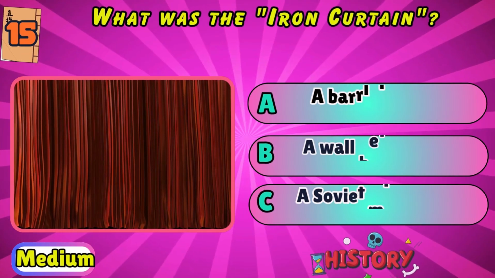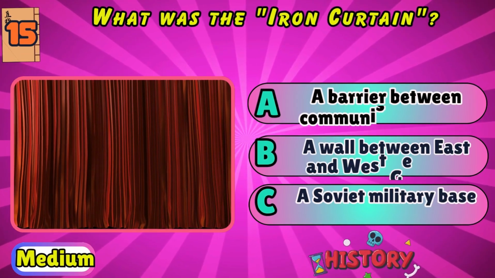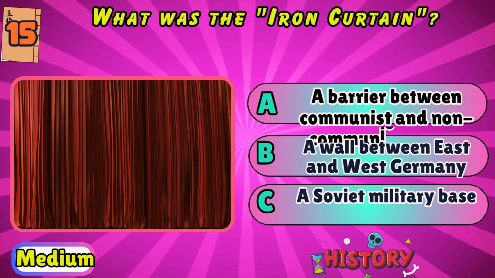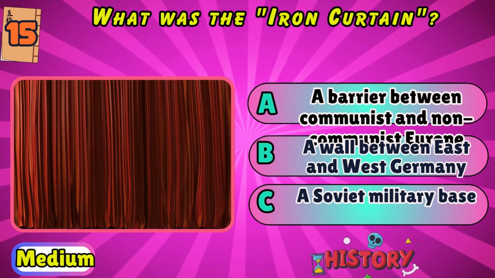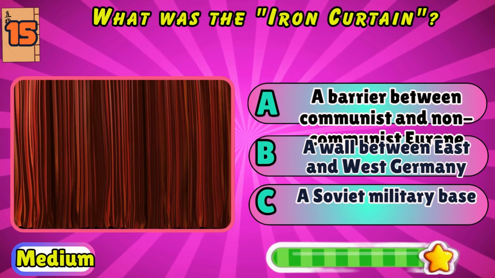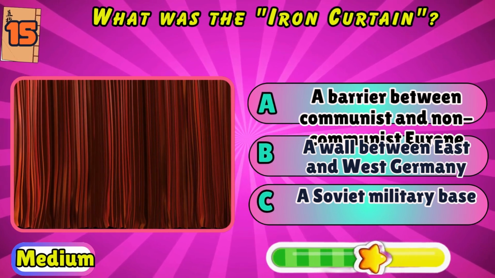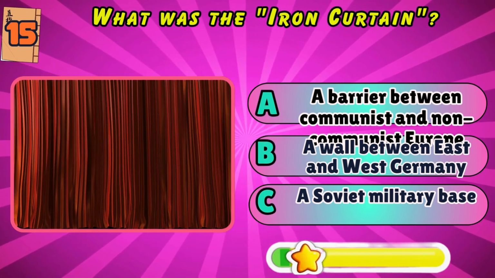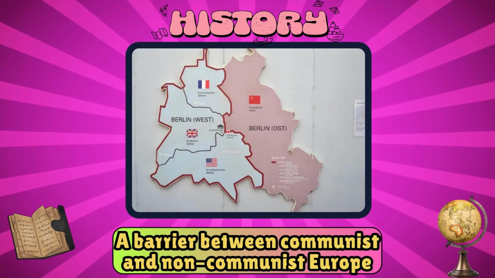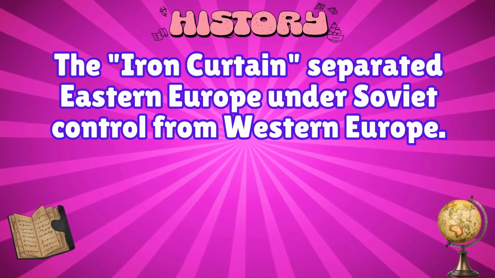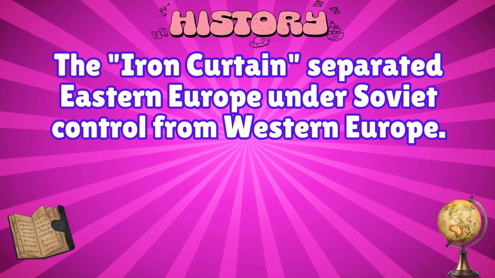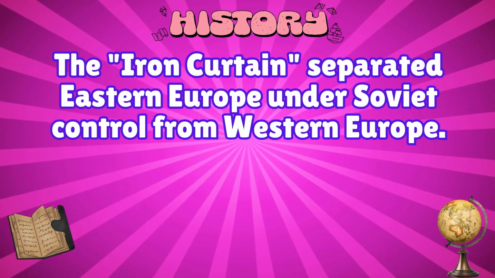What was the Iron Curtain? A barrier between communist and non-communist Europe, a wall between East and West Germany, or a Soviet military base? A barrier between communist and non-communist Europe. The Iron Curtain separated Eastern Europe under Soviet control from Western Europe.